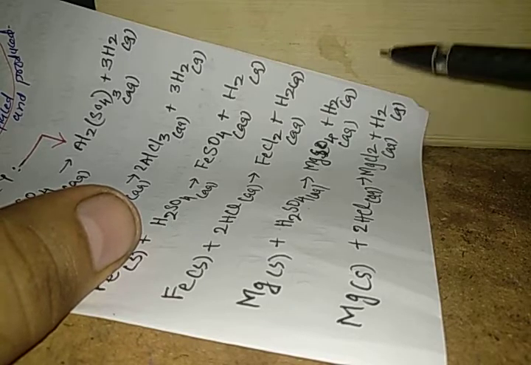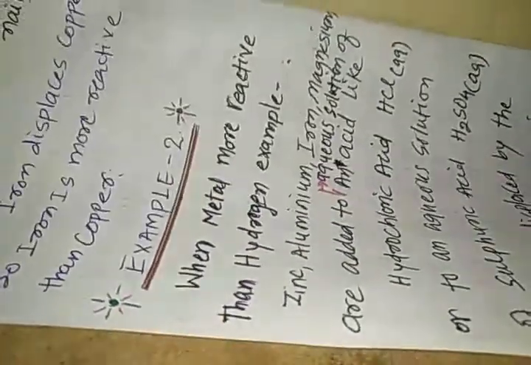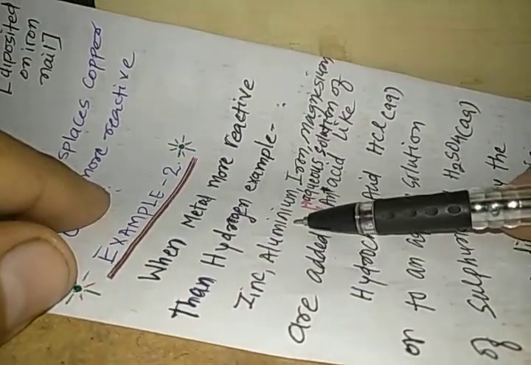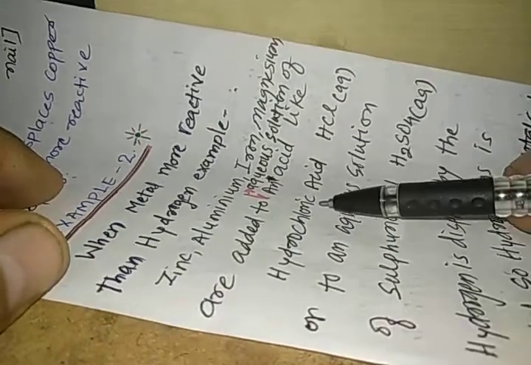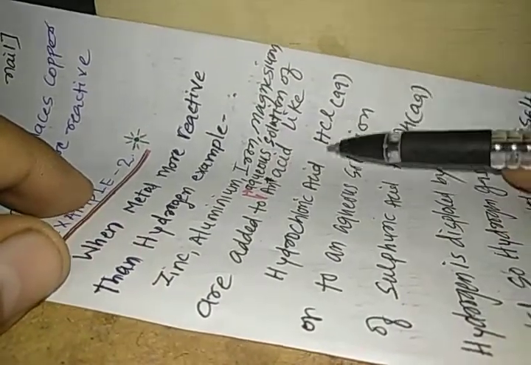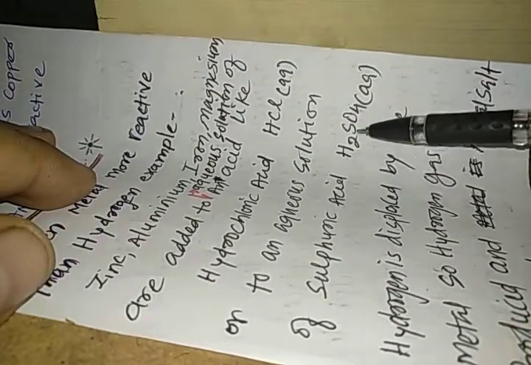So my dear students, it is very easy to understand this activity. I should repeat it once again: when a metal more reactive than hydrogen, examples are zinc, aluminium, iron, magnesium, is added to an aqueous solution of an acid, like hydrochloric acid, HCl aqueous, or to an aqueous solution of sulfuric acid, H2SO4 aqueous, then what happens?